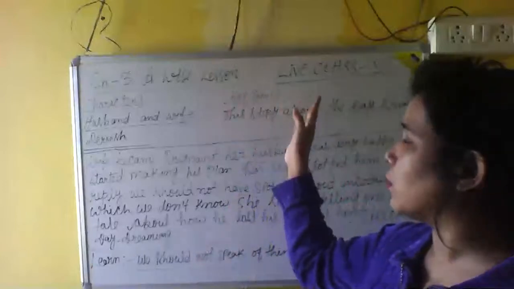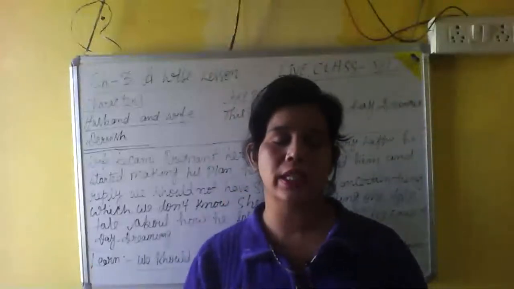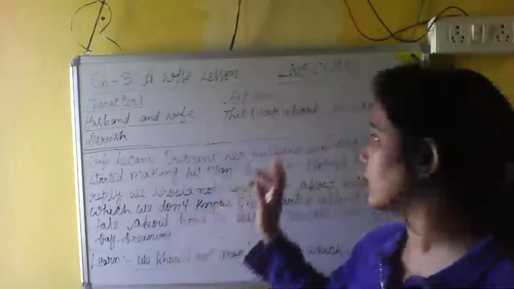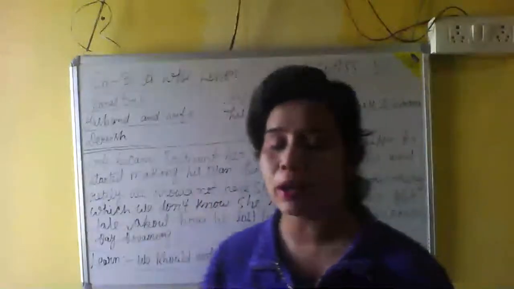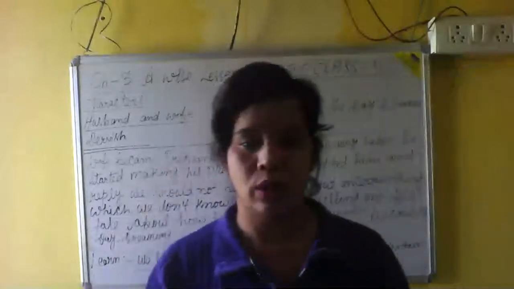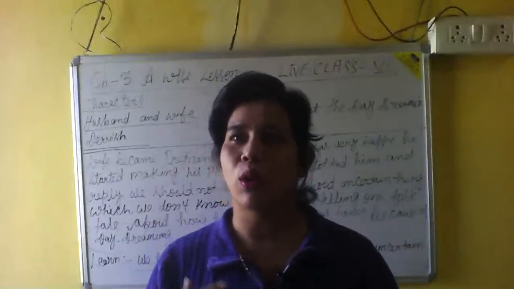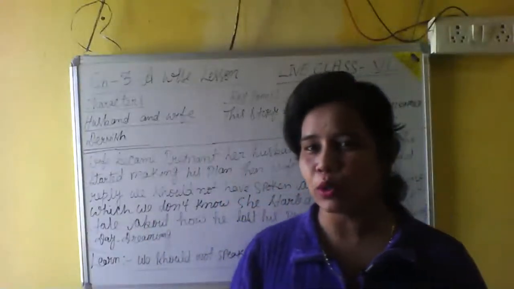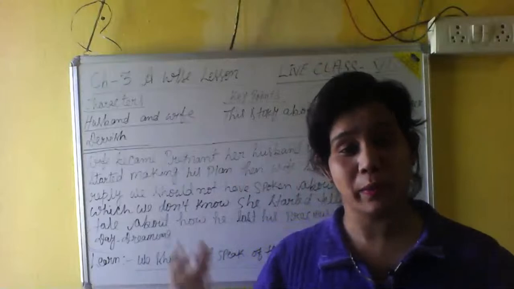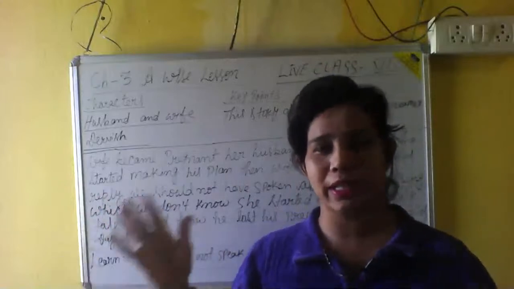Okay, let's start with the key points. What is the key point of this lesson, A Wise Lesson? The first key point: this is a story about the daydreamer. You all think something, you all dream in the daytime also, that you will be Ambani, you will be a rich person and all that.